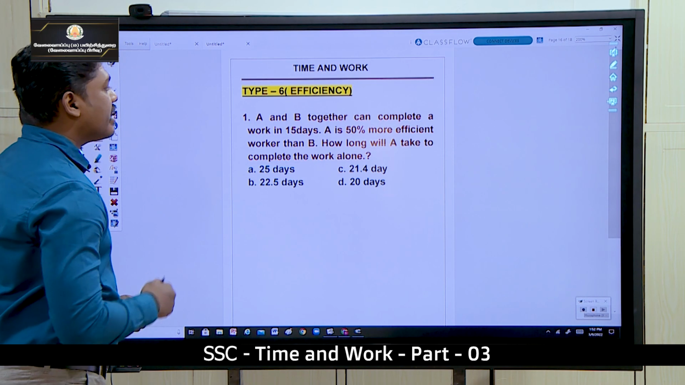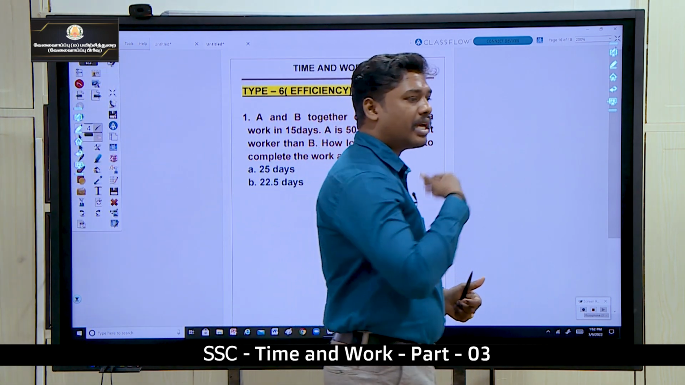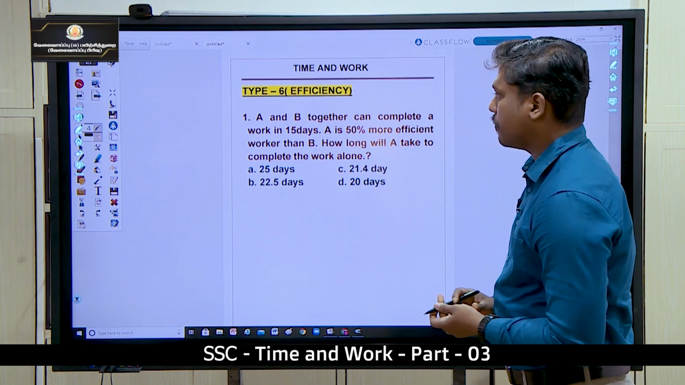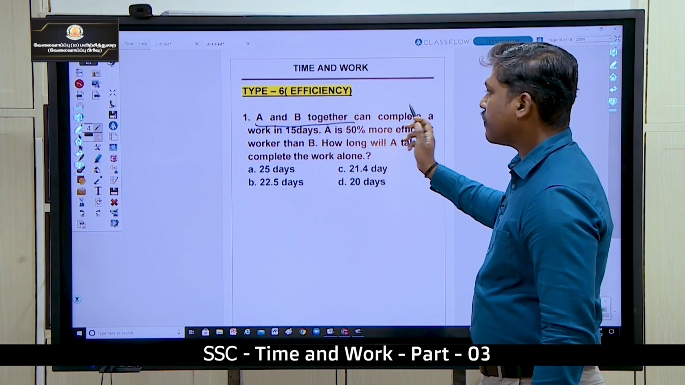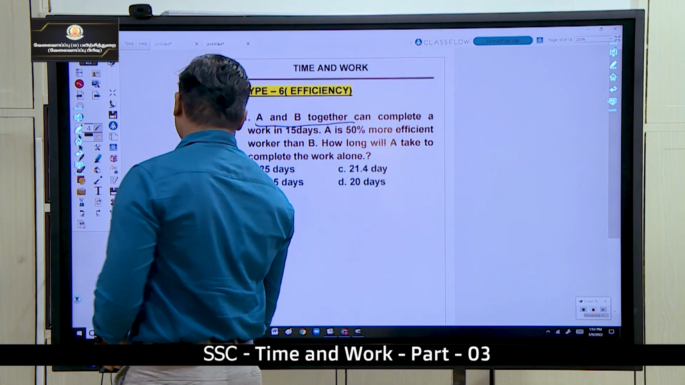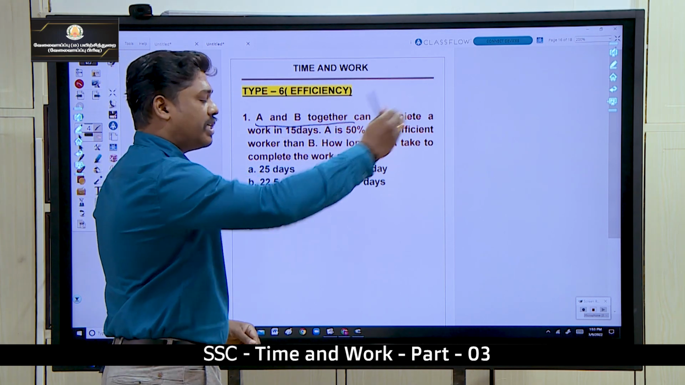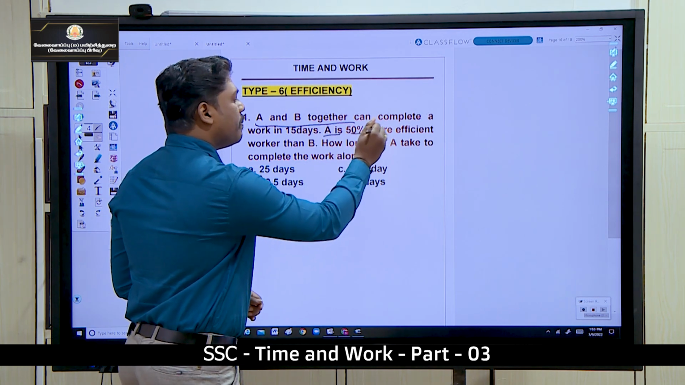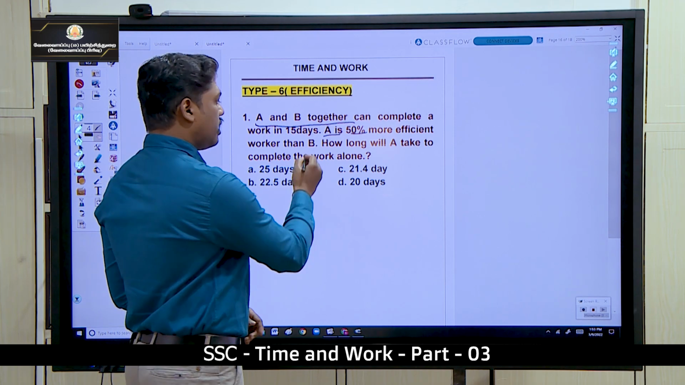So next is the efficiency of a person. How capable he is, how efficient he is, let us see. Here A and B together can complete the work in 15 days. If A and B work together, they can complete it in 15 days. So here A is 50% more efficient worker than B.